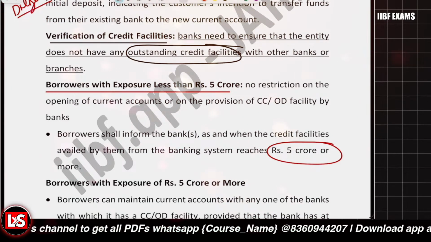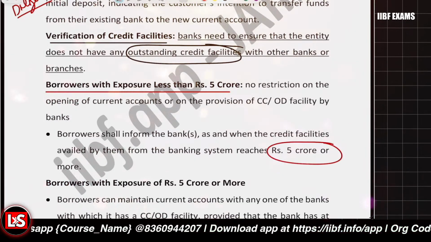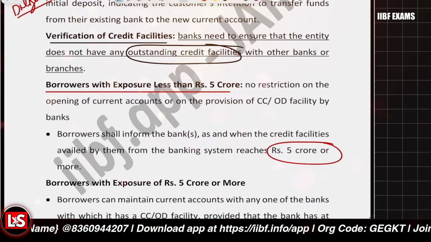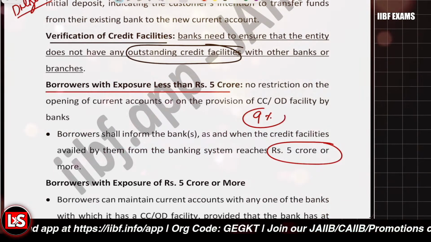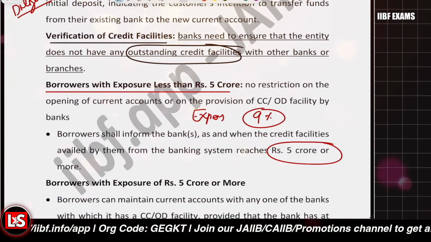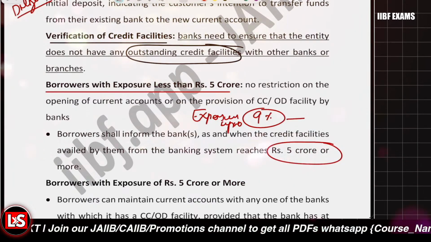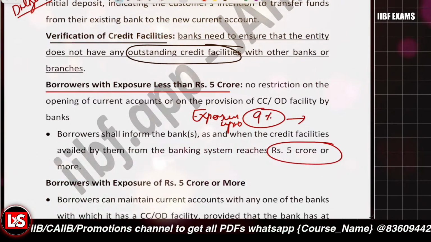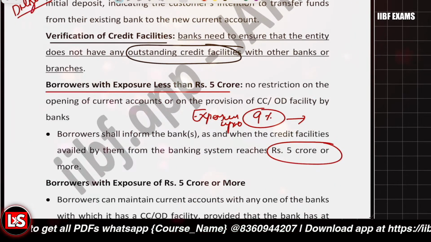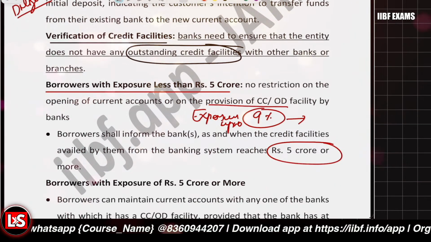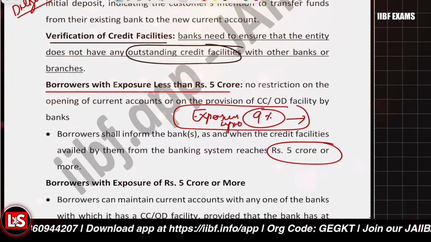And also you can have the CC and OD limit with that particular bank only. And if you are talking about the other banks, where the exposure is up to 9%, in that scenario, those lending banks can open collection accounts. Collection accounts can be opened, but not the current account. And whatever funds come in, those will be transferred to the collection accounts, and that is to be transferred to the working capital account, that's a CC or OD account, within 2 working days.